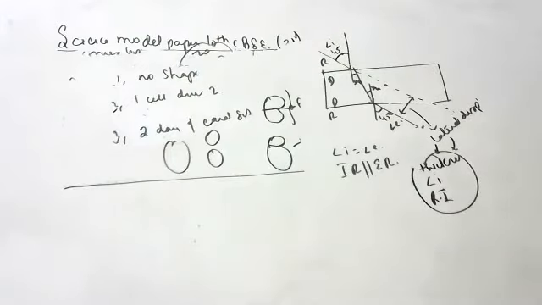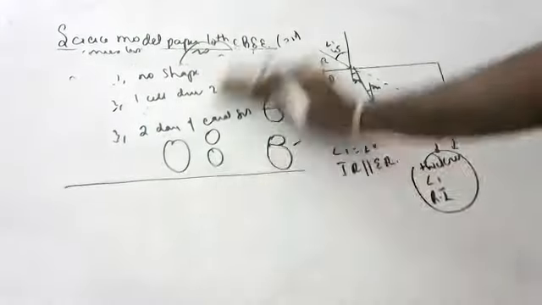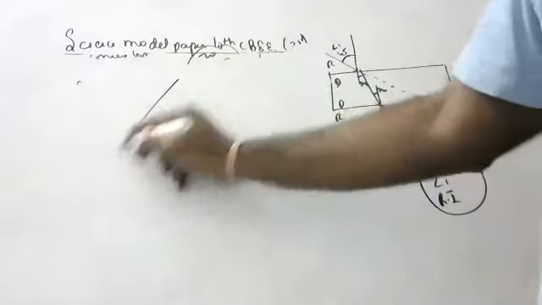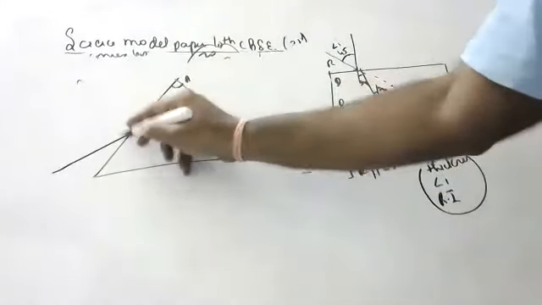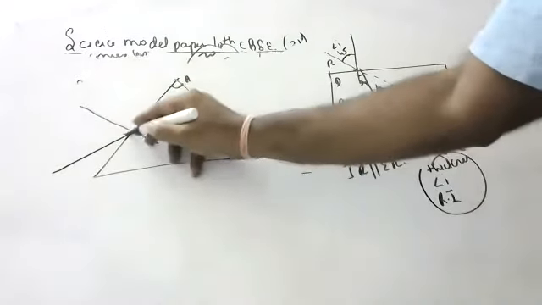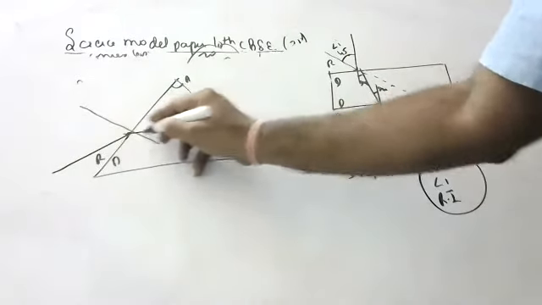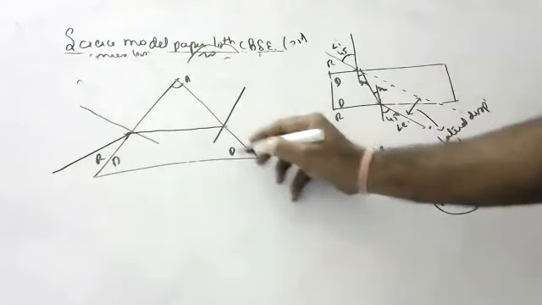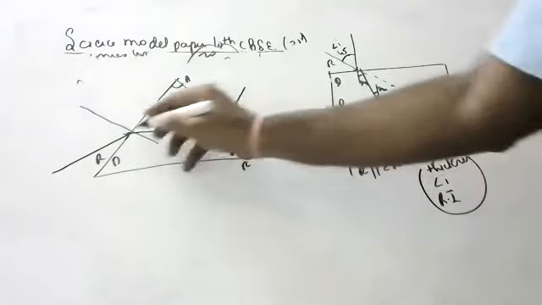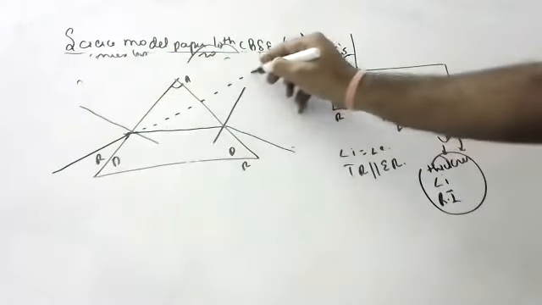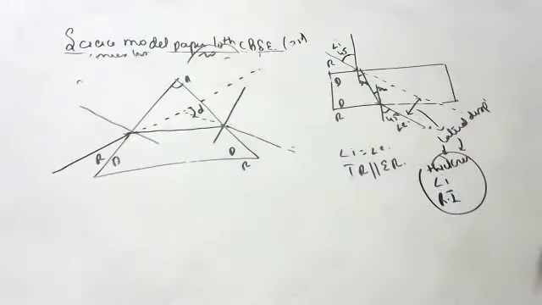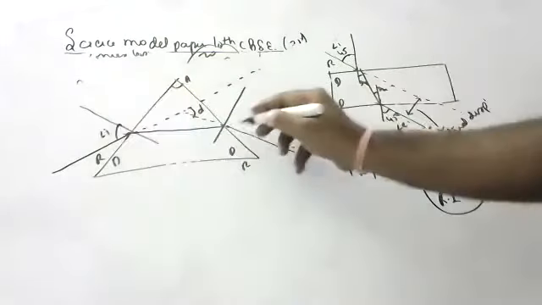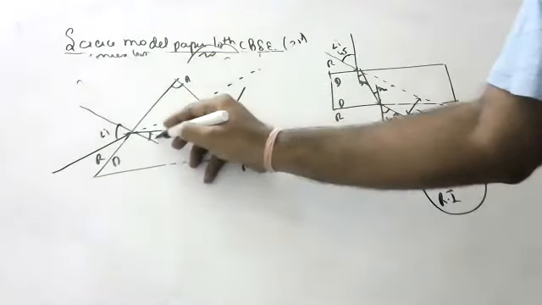Or they may ask you to draw a prism diagram, children. I have told you many times about the prism. In a prism also, this is called the angle of prism. The light ray is coming like this. You draw a normal. Normal means 90 degrees, children. Rarer to denser, it moves towards the normal. Denser to rarer, it moves away from the normal. If the prism was not there, the ray would have gone like this. But because of the prism, it is bending by this much angle. This is called the angle of deviation. And this is called the angle of incidence. This is called the angle of emergence. This is called refraction 1.